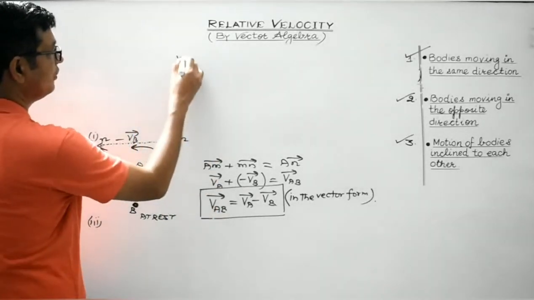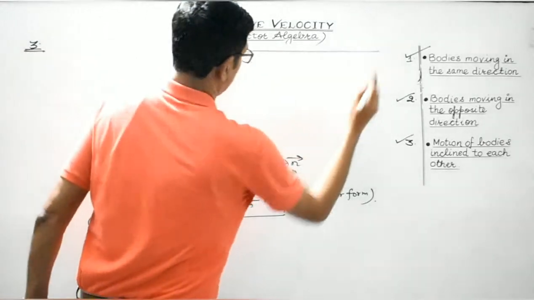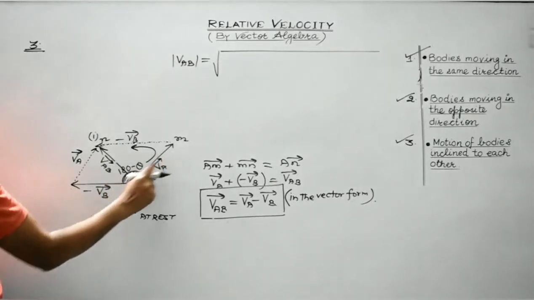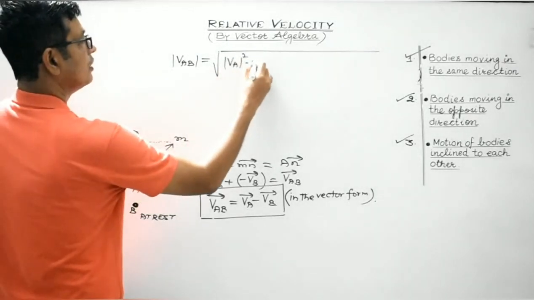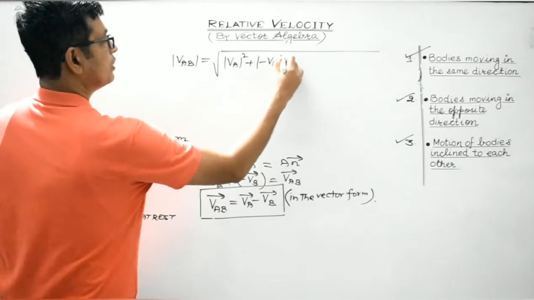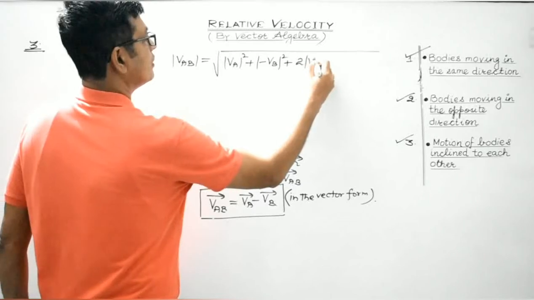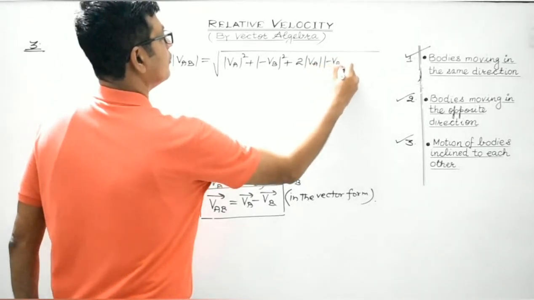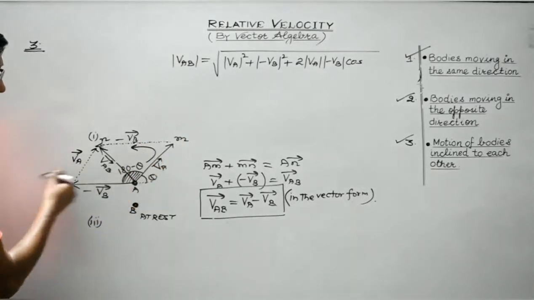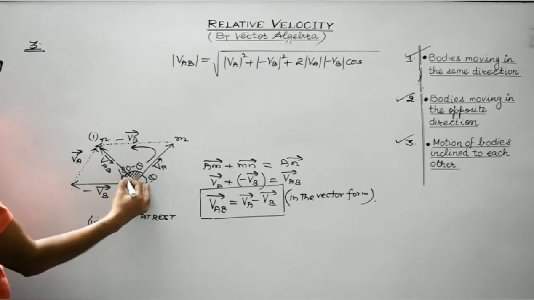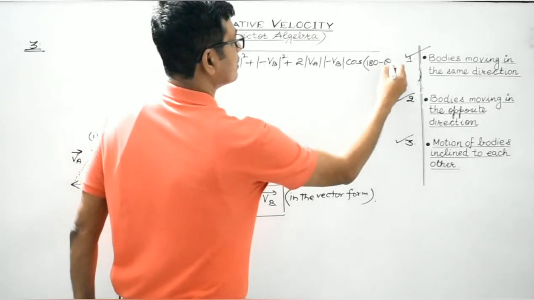So resultant VAB in magnitude, what will be the value? It will be the square root of the resultant of these two, which are inclined at an angle 180 minus theta. So it is VA square plus VB square, I'm talking about the magnitudes, plus twice VA VB cos of the angle between VA vector and minus VB vector. It is not theta, it is 180 minus theta.